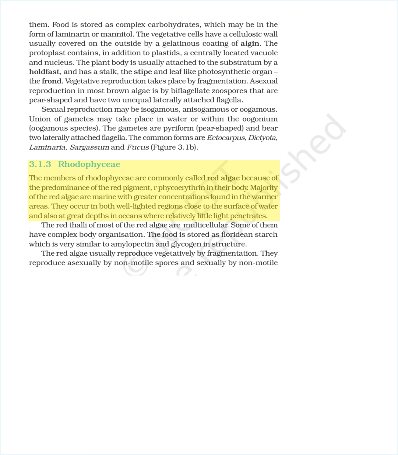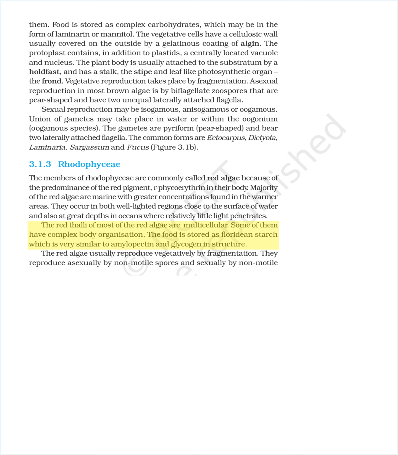3.1.3 Rhodophyceae. The members of Rhodophyceae are commonly called red algae because of the predominance of the red pigment, phycoerythrin, in their body. Majority of the red algae are marine with greater concentrations found in the warmer areas. They occur in both well-lighted regions close to the surface of water and also at great depths in oceans where relatively little light penetrates. The red thalli of most of the red algae are multicellular. Some of them have complex body organization.